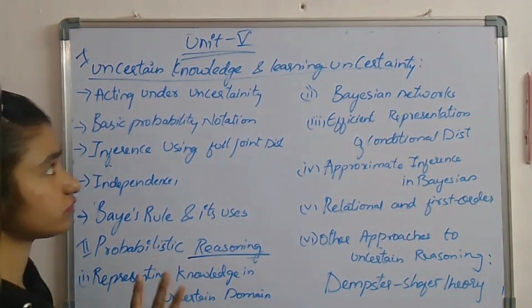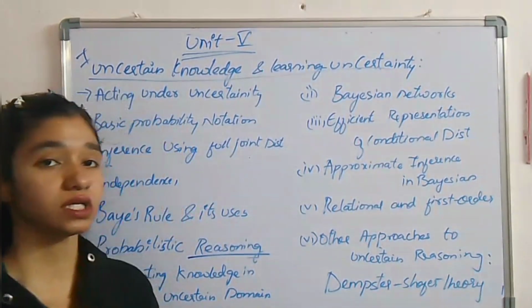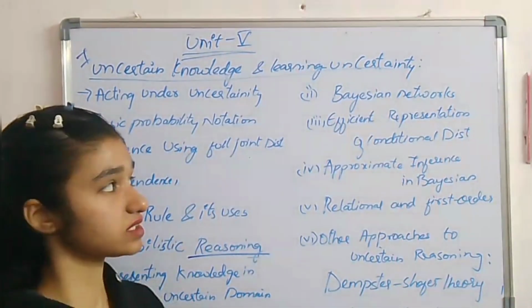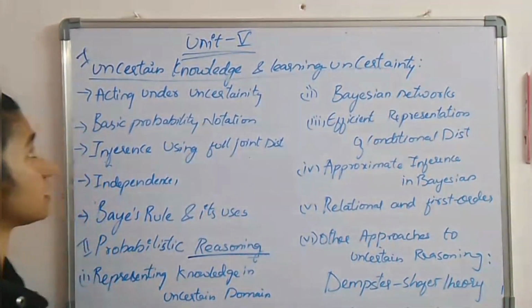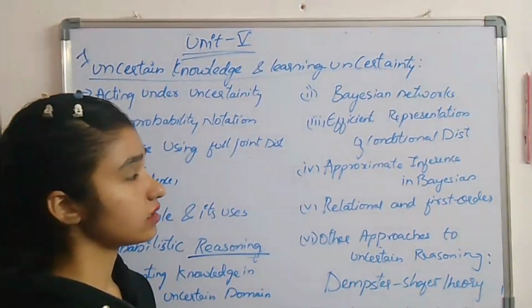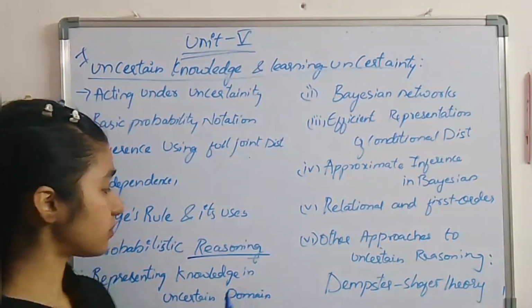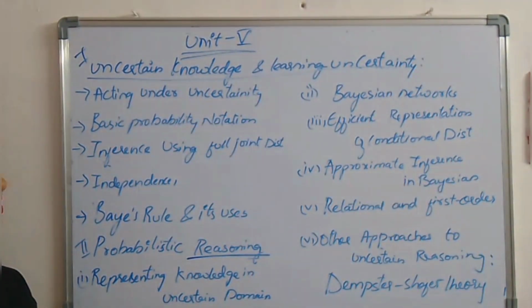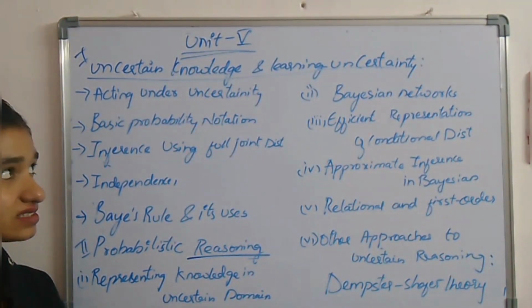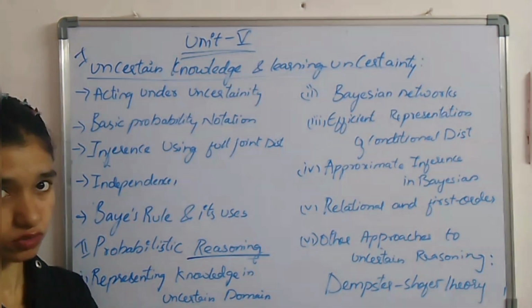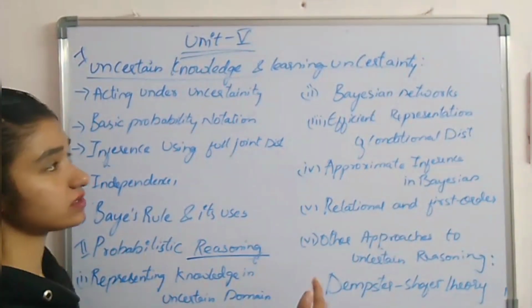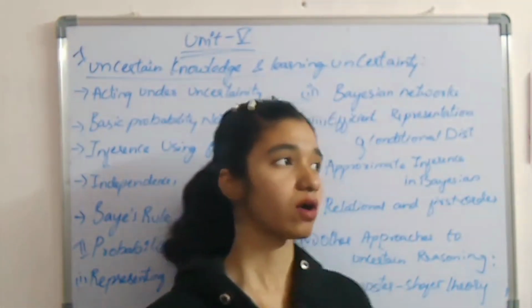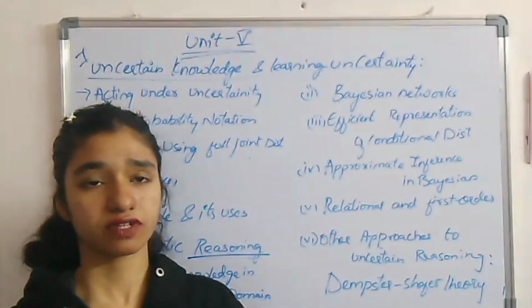Okay, first, this fifth unit deals with how AI provides information if it's not getting 100% accurate information, how it handles the uncertainty. Using probability and probabilistic reasoning, it's going to provide us some possible predictions, some possible reasons, or the information which helps us to get the solution. For example, medical diagnosis and weather forecasting.